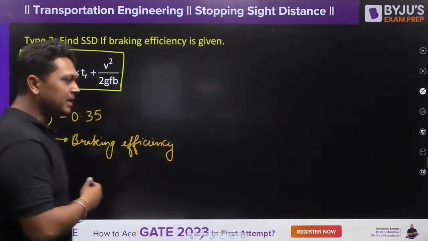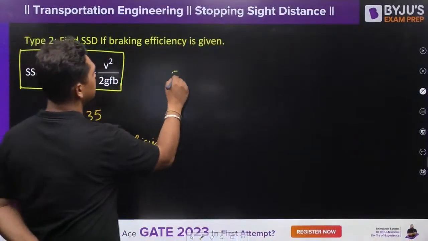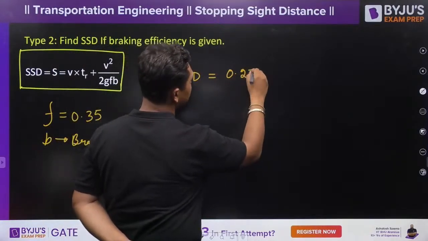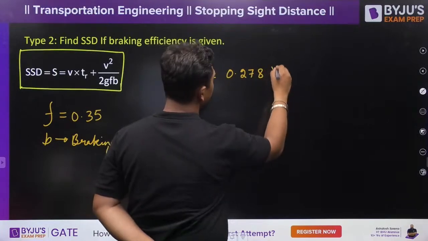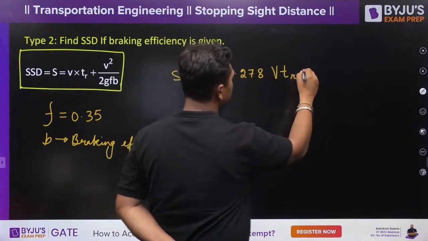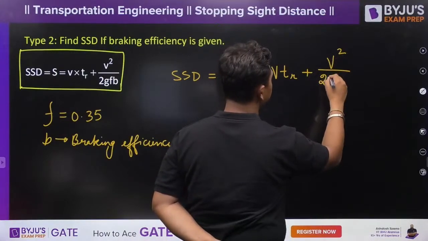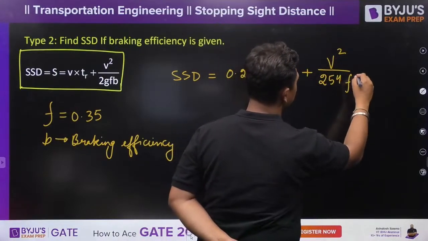Now let us write it as per the formula that we have converted. So stopping sight distance will be equal to 0.278 v tr plus v square upon 254 f B.